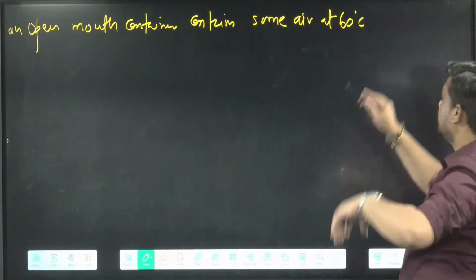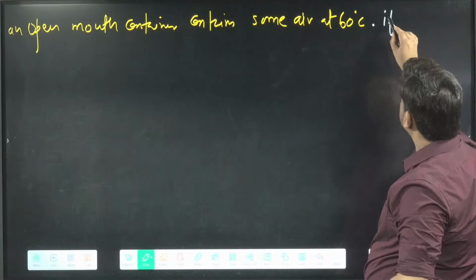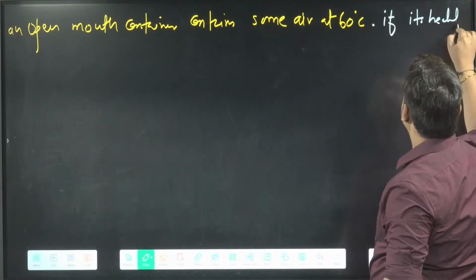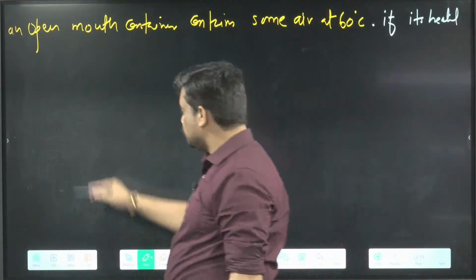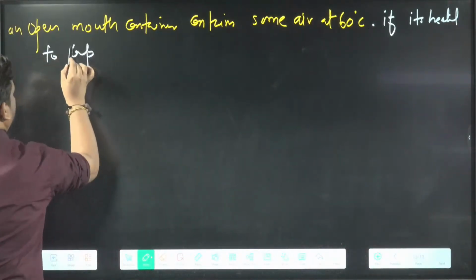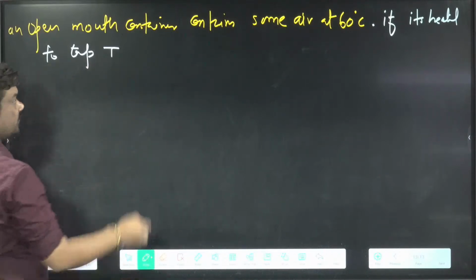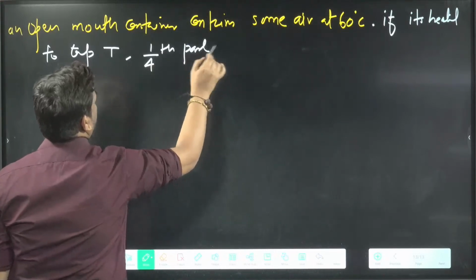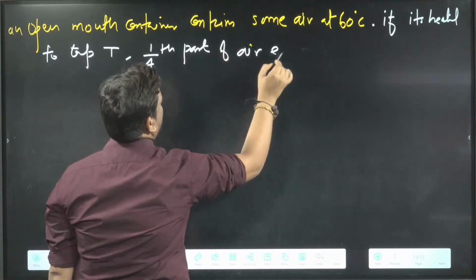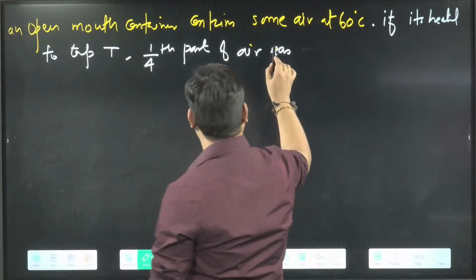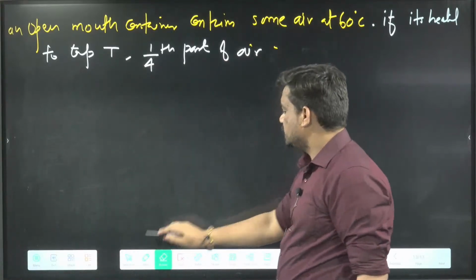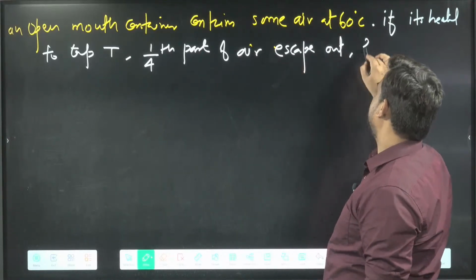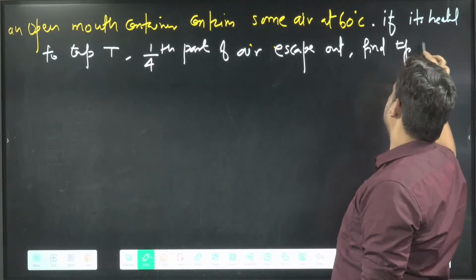If it is heated to temperature T, 1/4 part of air escapes out. Find temperature T. This is the question here.